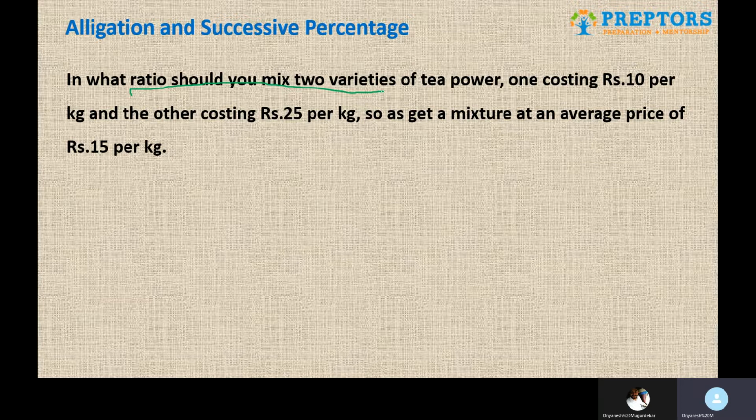So if you remember the weighted average question, in that question they had given us the price per kilo of each quantity, and how many kilos of each quantity is supposed to be mixed. And they were asking us to figure out the average price of the entire mixture. Whereas if you observe here, exactly the opposite has been done. They have given us the individual price per kilo of the quantities, but they have not given us how many kilos of each to mix. In fact, that is what we are supposed to find out, but they have given us the average price of the mixture. So how do we do this?